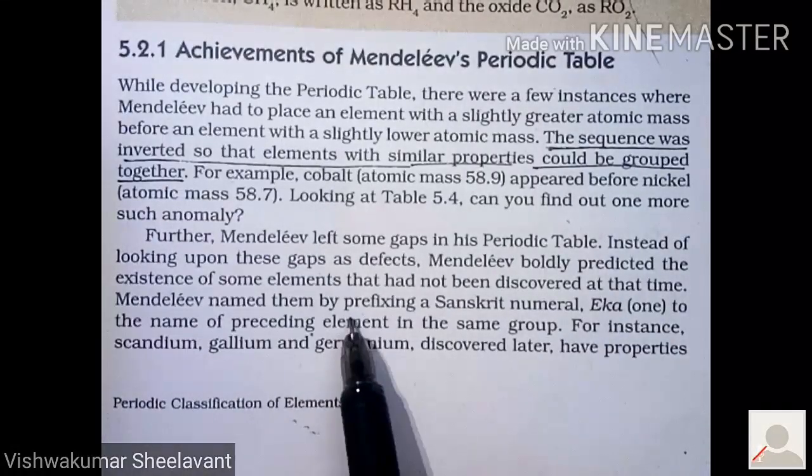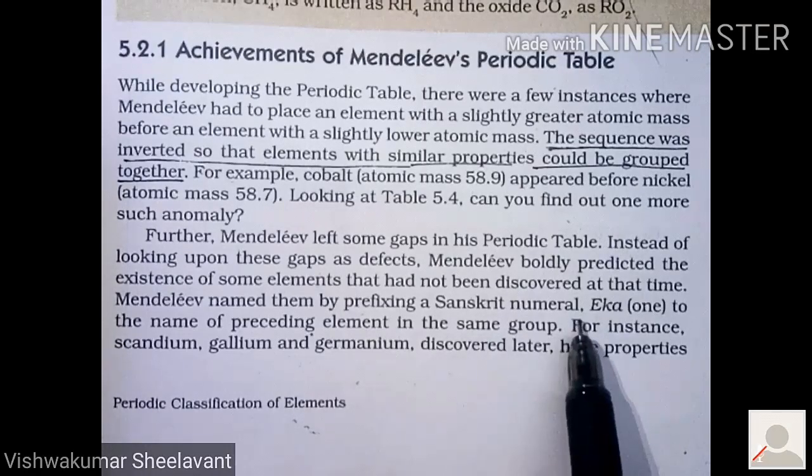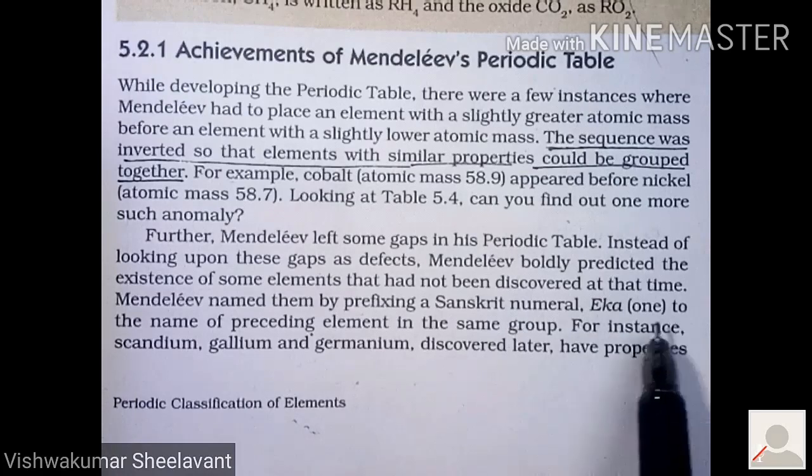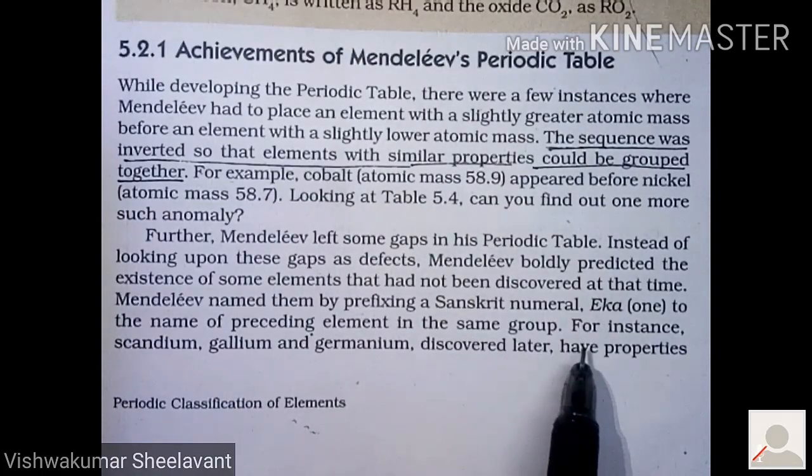Mendeleev named them by prefixing a Sanskrit numeral Eka to the name of the preceding element in the same group. For the elements which were not found, he named them that way.